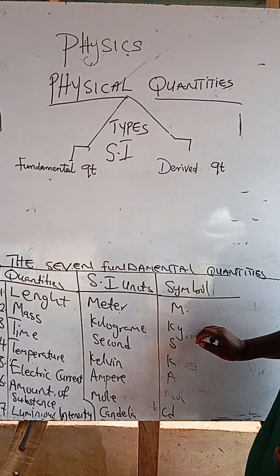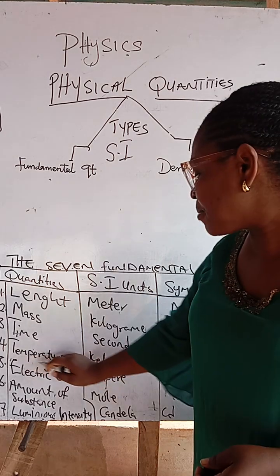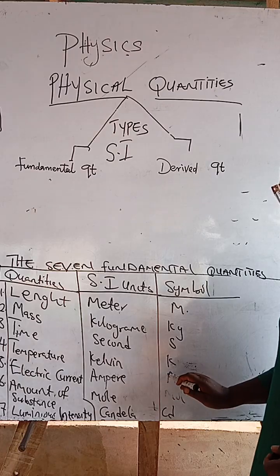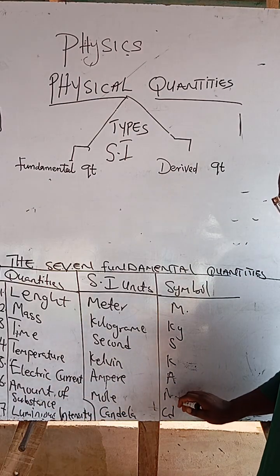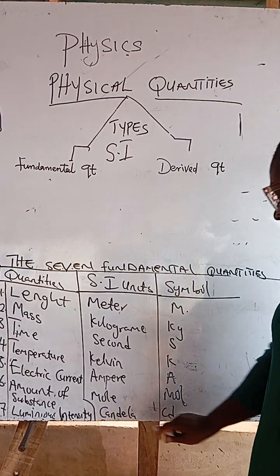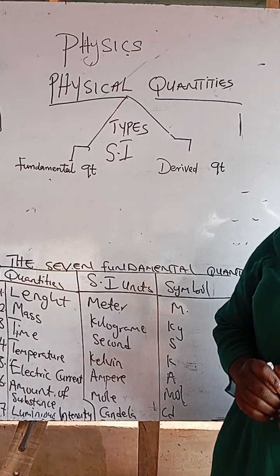The symbol is kg. The time, seconds, S. The temperature, Kelvin, K. Then the electric current, ampere, A. The amount of substance, mole. Then luminous intensity, candela, CD. These are the 7 fundamental quantities.